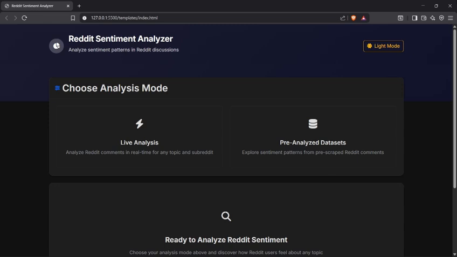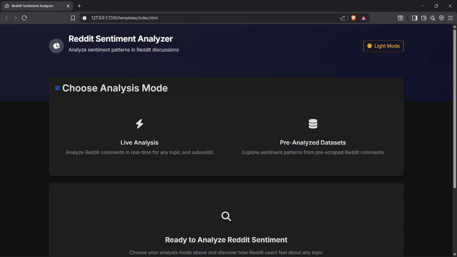I am going to present my final year project titled Reddit Sentimental Radar. This project focuses on analyzing Reddit posts and comments to determine the emotional tone or sentiment of users, and then converting that information into visual insights through a web-based interface. Let me begin by explaining the overall concept of this system before I go into the technical details.